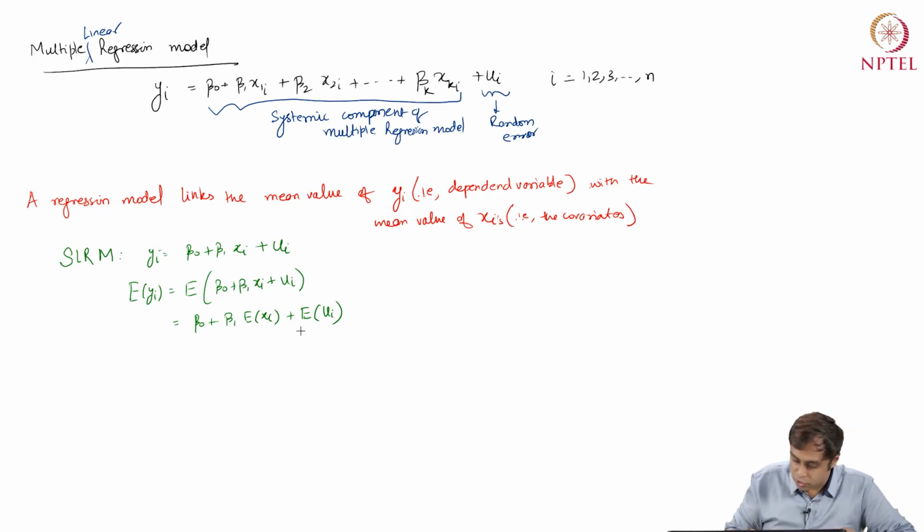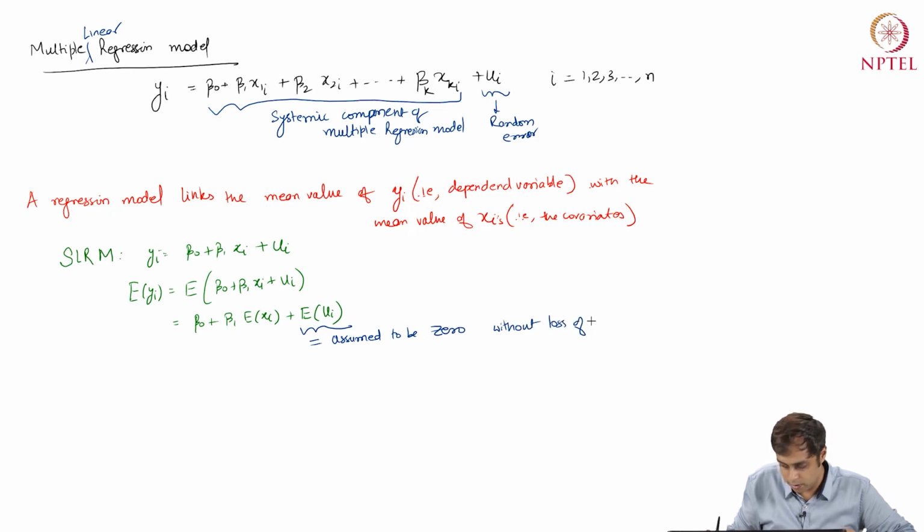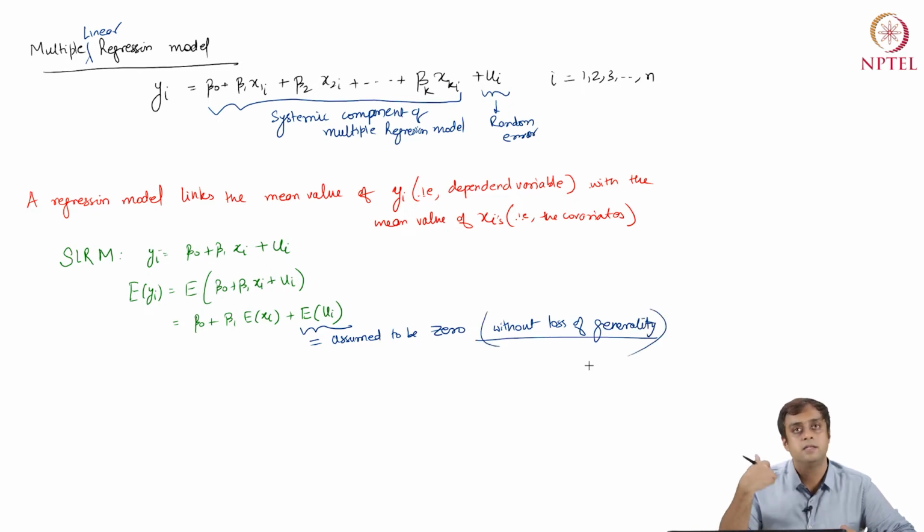Now, expectation of ui is assumed to be 0 without loss of generality. I will come to what this assumption of without loss of generality means.